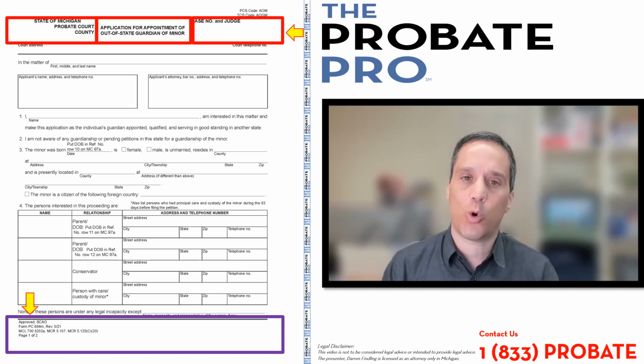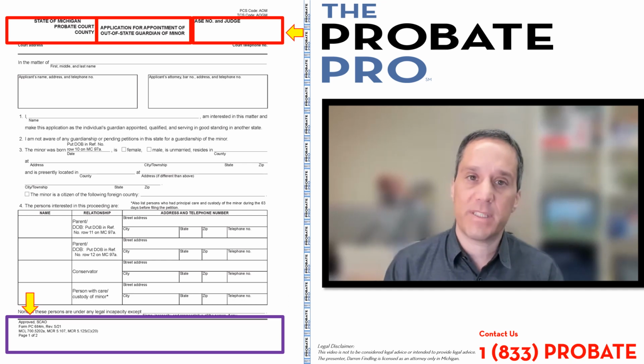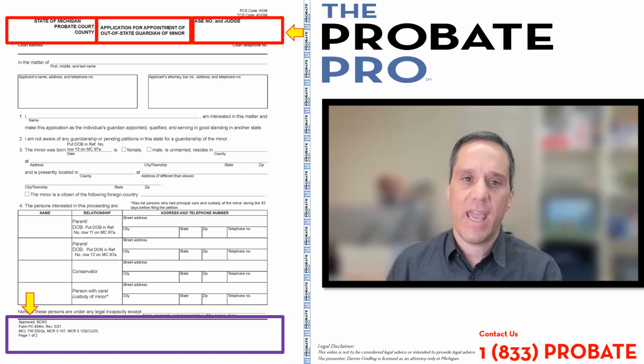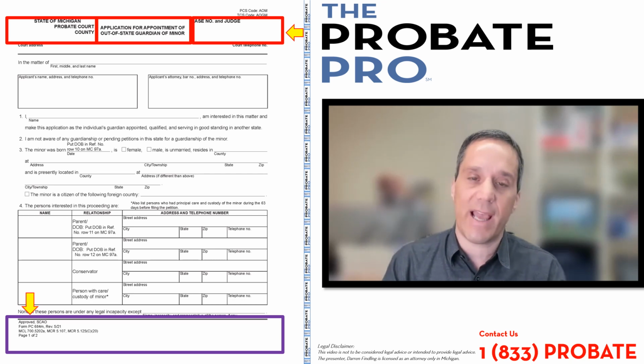This is a state court approved form for a very particular use case. It is used when somebody is the guardian of a minor out of the state of Michigan, and is coming into the state of Michigan and asking the court for guardianship to occur in the state of Michigan.